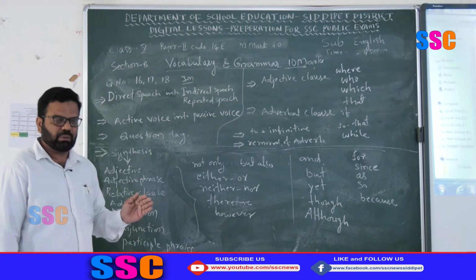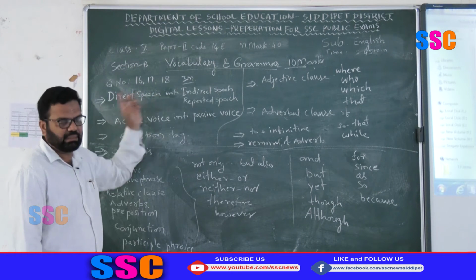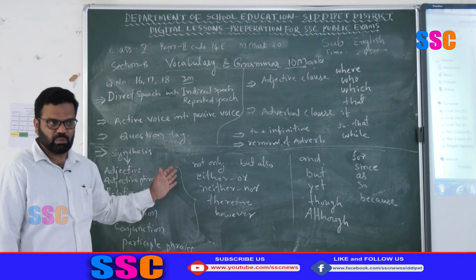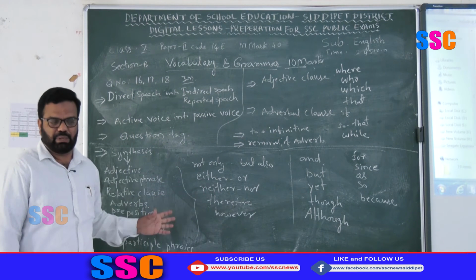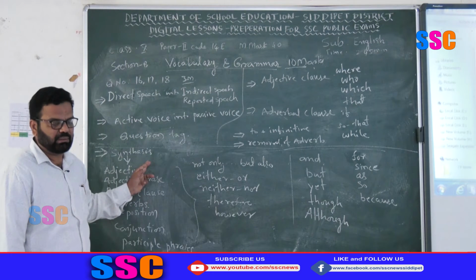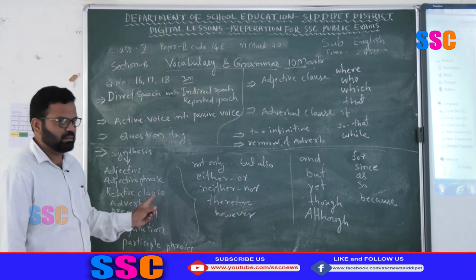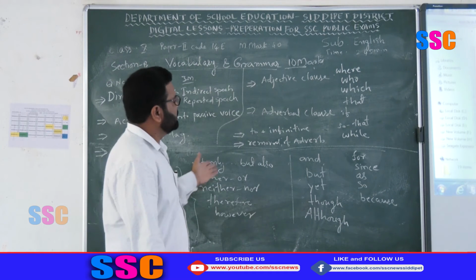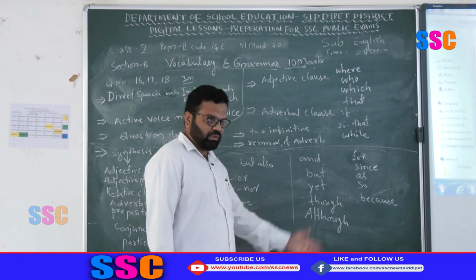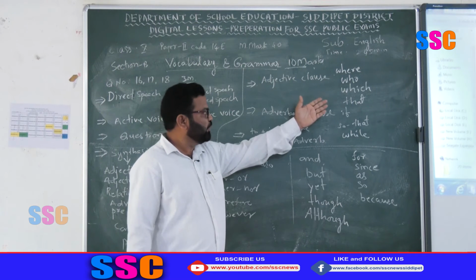In paper 1 and paper 2, these are the most difficult questions, 16, 17 and 18. If you do these 3 questions successfully, you will definitely get 10 GPA. For getting 10 GPA, this bit is very, very important. For that, you have to practice all these structures, okay, and these conjunctions like and, but, yet, though, although, for, since, as, so, because, and adjective clauses where,